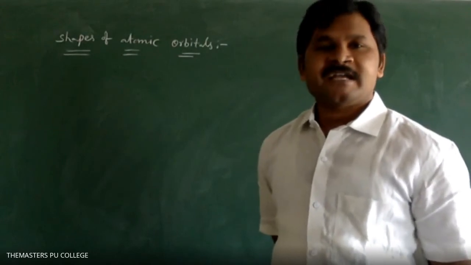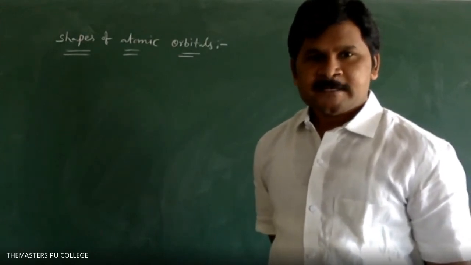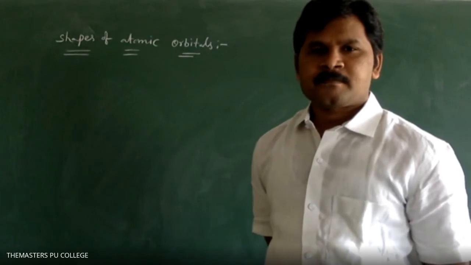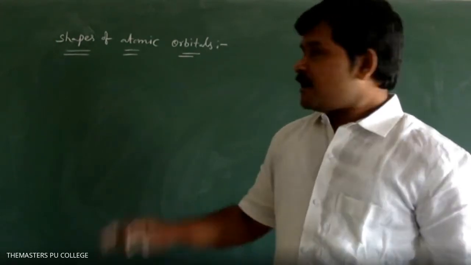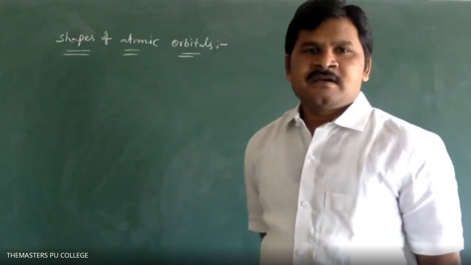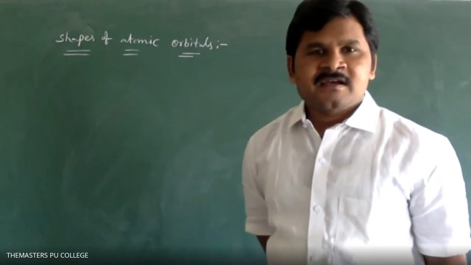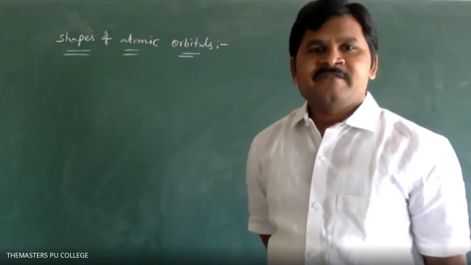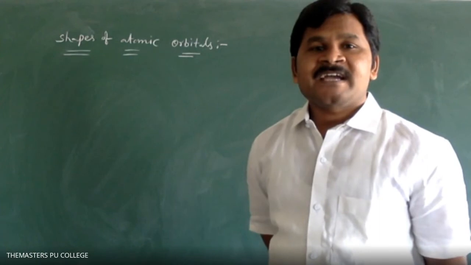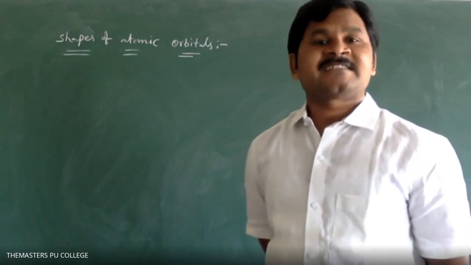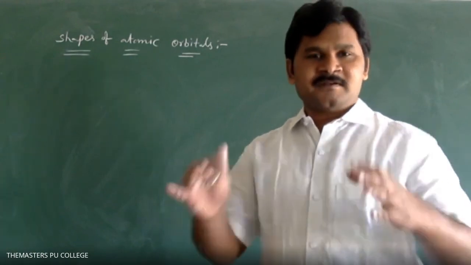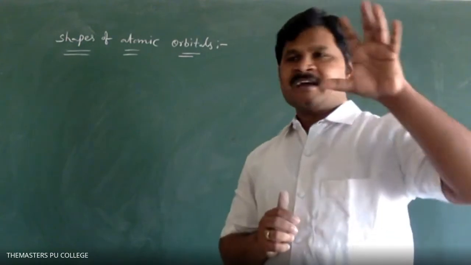Do you have any idea? What is the orbital? Orbital is nothing but the region around the nucleus where the probability of finding an electron is maximum. That is called orbital.